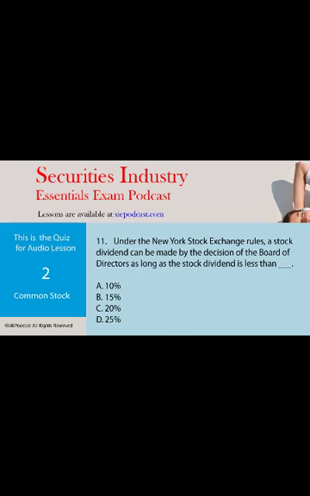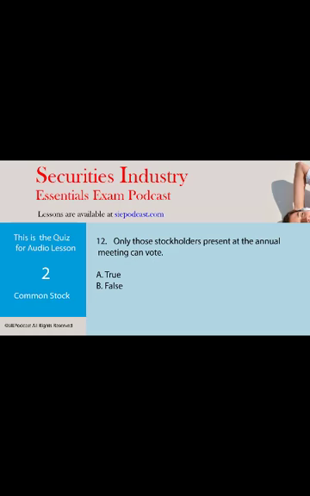Question 11. Under the New York Stock Exchange rules, a stock dividend can be made by the decision of the board of directors as the dividend is less than A, 10%, B, 15%, C, 20%, or D, 25%. And the answer is D, 25%. So the board of directors can issue a stock dividend as long as it's less than 25% without the approval of the stockholders.